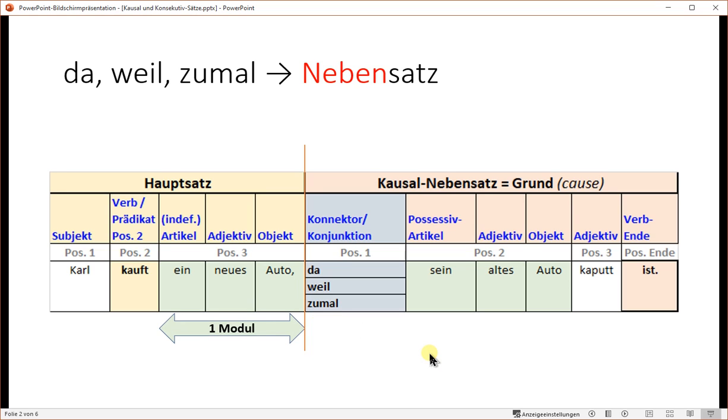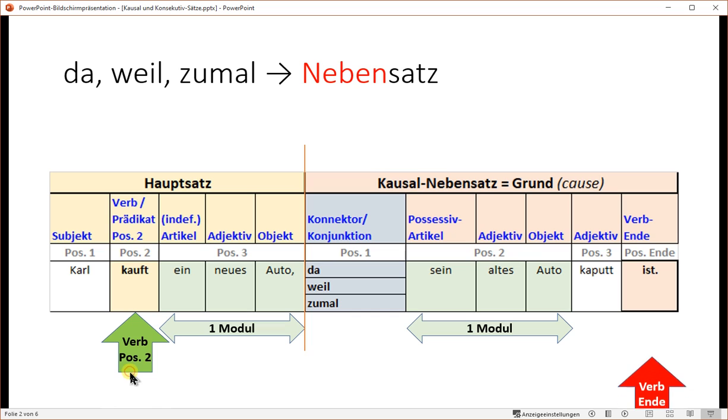So let me mention at this point that we're thinking in modules. So there's a word 1, 2, 3, 4, 5. These are 3 words, but we don't count words, we count them as module. So those 3 words are one module, and therefore this is position 3, one single position. Same is true here, of course. 3 words, one module, we count them as one position. Of course, the verb in a Hauptsatz is on position 2, and the verb in a Nebensatz is at the